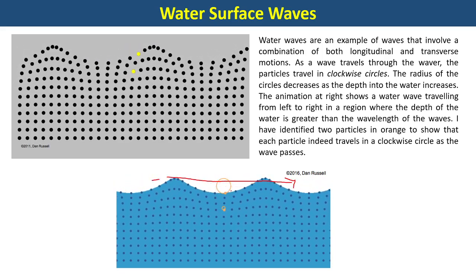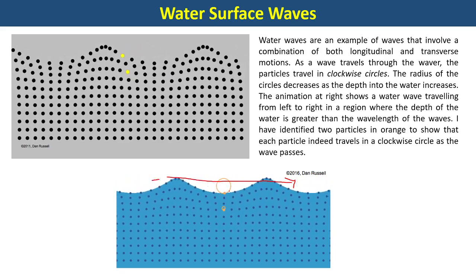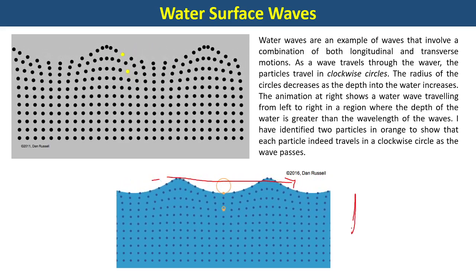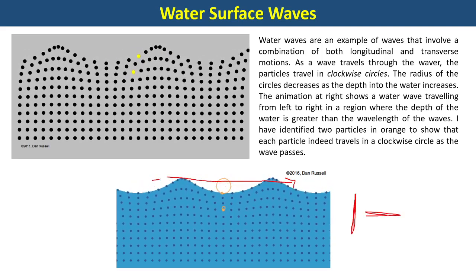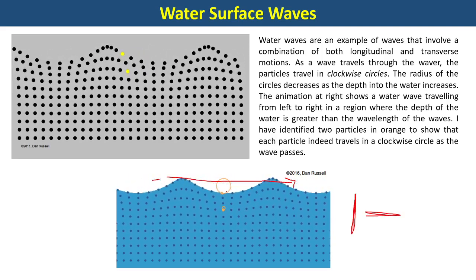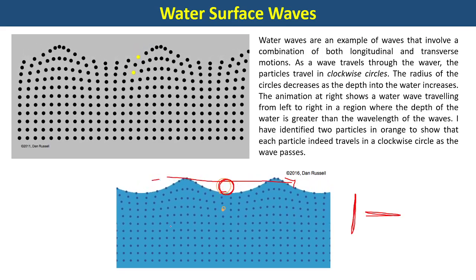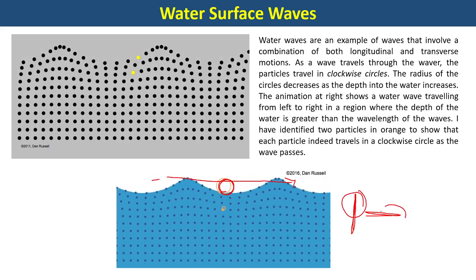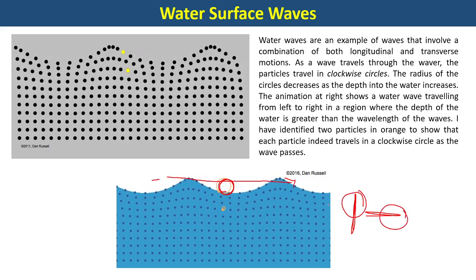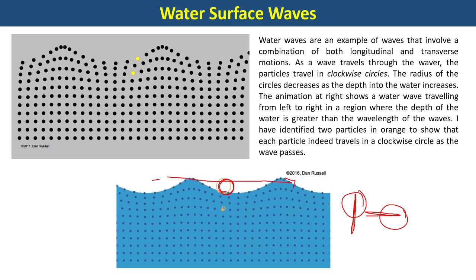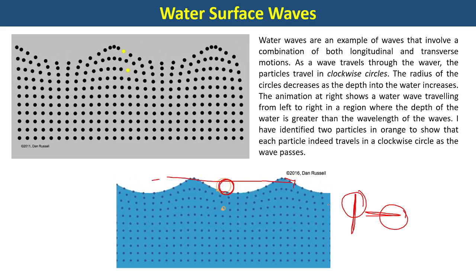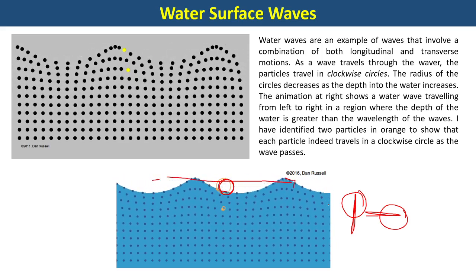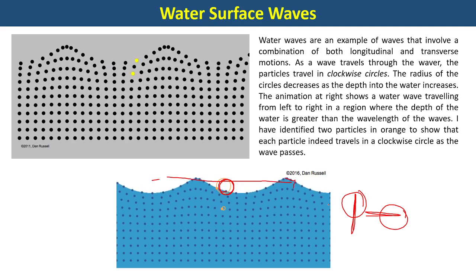But recent simulation results showed that actually a single water molecule doesn't essentially vibrate up and down or horizontally completely. It rather goes in a circle. So it has both components, a perpendicular component and a horizontal component. So water wave is actually a mixture of both transverse and longitudinal vibrations. It is neither fully transverse nor fully longitudinal. This particular simulation shows that.